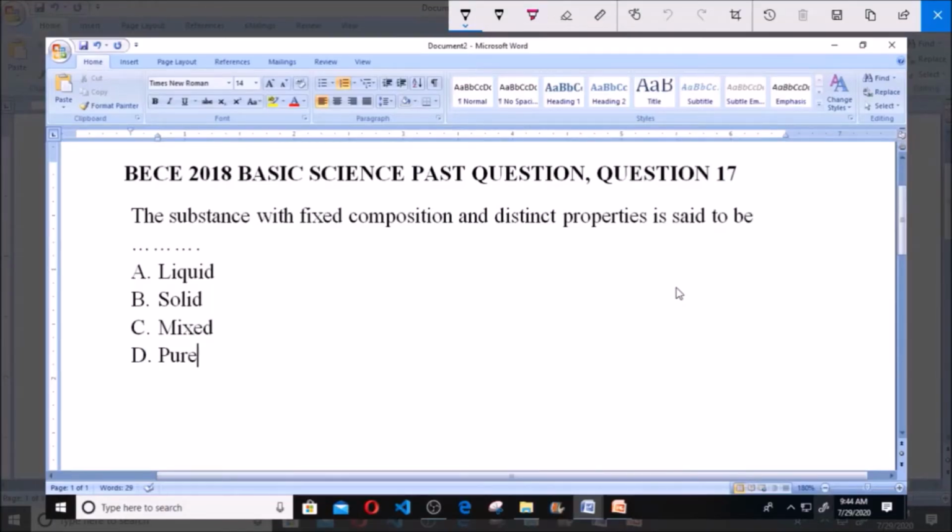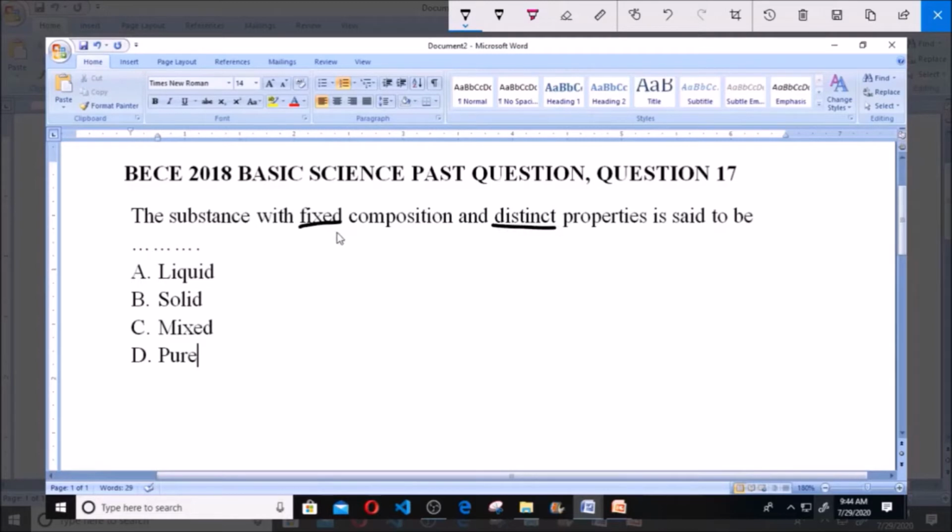Today we're going to be looking at BECE 2018 Basic Science Past Question, Question 17. The substance with fixed composition and distinct properties is said to be dash. A. Liquid, B. Solid, C. Mixed, and D. Pure.